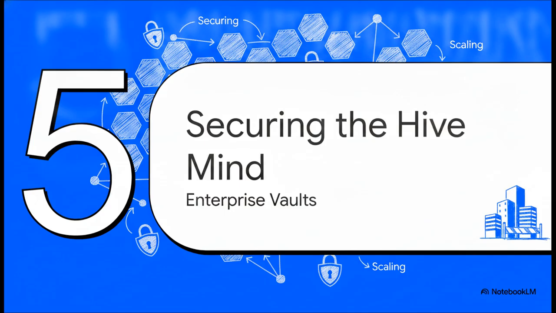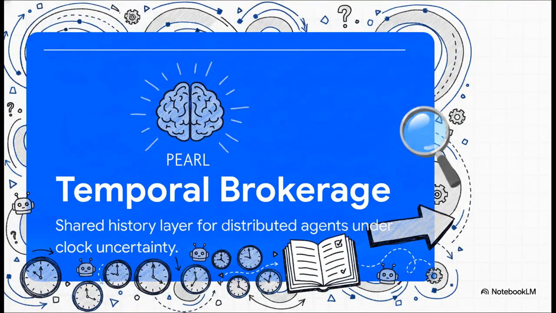Finally, Section 5, Securing the Hive Mind with Enterprise Vaults. This brings up a really tricky problem. When you have multiple AI agents working in parallel across an enterprise, physical clocks get super messy. That's where temporal brokerage comes in. Instead of trying to force one true universal time, it settles shared history directly within Pearl. It acts as an append-only ledger that explicitly tracks uncertainty, which completely prevents chaotic conflicts between all your different agents.